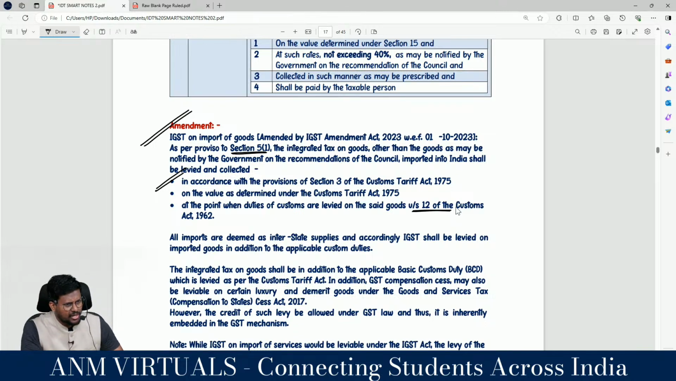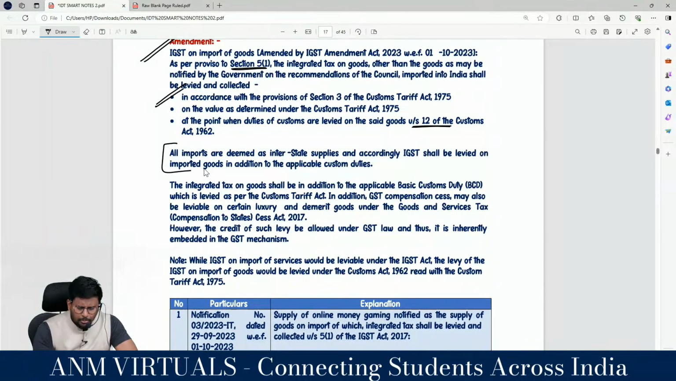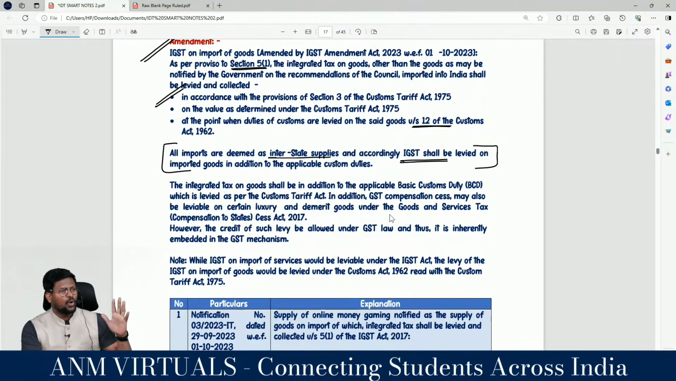Section 12 is the basic section, correct? Upper section 12, value of supply section 15, sir, value of import section 14. Hello sir. இதெல்லாம் வெச்சு நீங்க என்ன பண்ணனும்னா goods import பண்ணீங்கனா CTA ல தான் வரணும், கரெக்ட்டா? All imports are deemed as interstate supply and accordingly IGST shall be levied on imported goods in addition to the applicable custom duty. My dear lovable students, hello, if you are importing goods sir, நீங்க customs valuation போடும்போது போட்டுருப்பீங்க இல்லையா? IGST under section 7 அப்படினா goods import பண்ணீங்கனா sir it's an interstate supply.